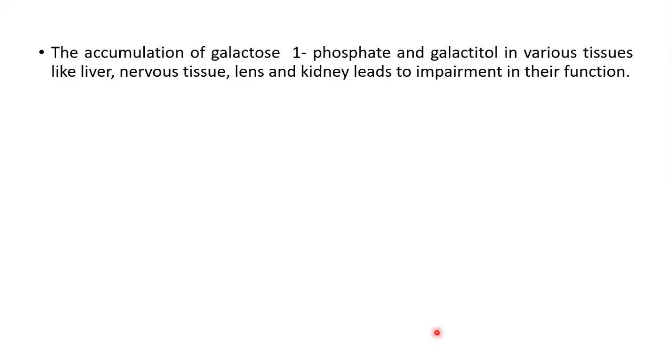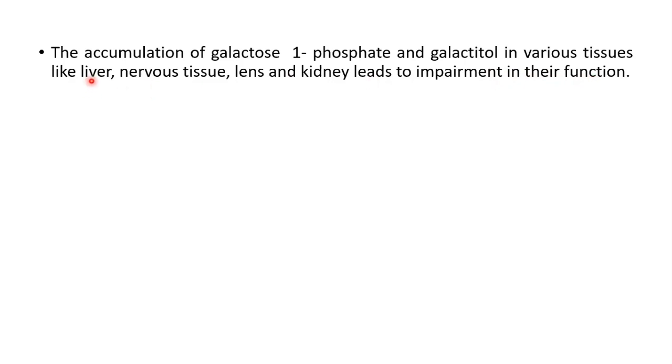Okay. So now let's see the accumulation of galactose 1-phosphate and galactitol in various tissues, like in liver, nervous tissue, lens we already saw, and kidney. All these, because of the accumulation of these, will lead to impairment in their function.